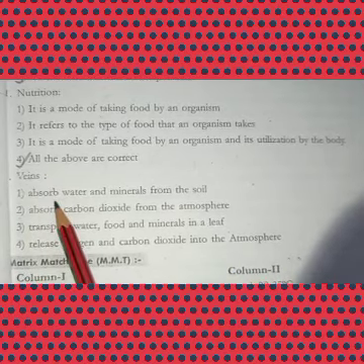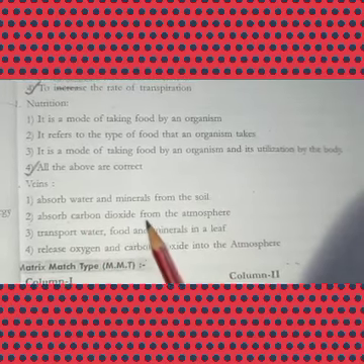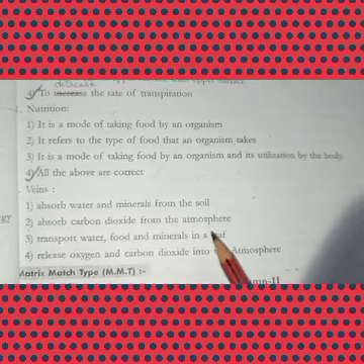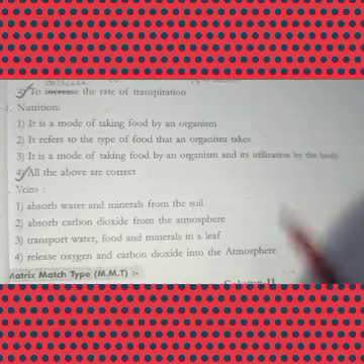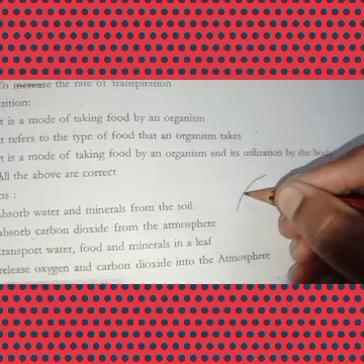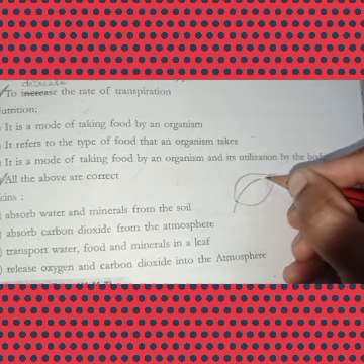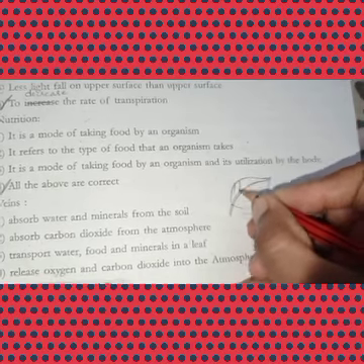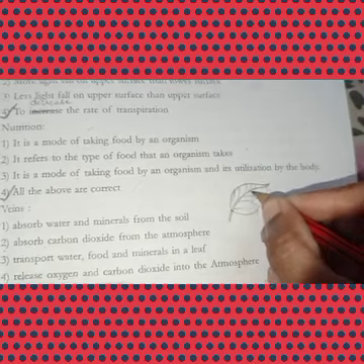Okay, and next, veins. Veins absorb water and minerals from the soil, absorb carbon dioxide from the atmosphere, transport water, food, and minerals in a leaf, release oxygen and carbon dioxide in the atmosphere. Children, what are veins? See here, this is a leaf. This is the midrib, the main midrib. From this, small veins will be present. What is the function of these veins then?